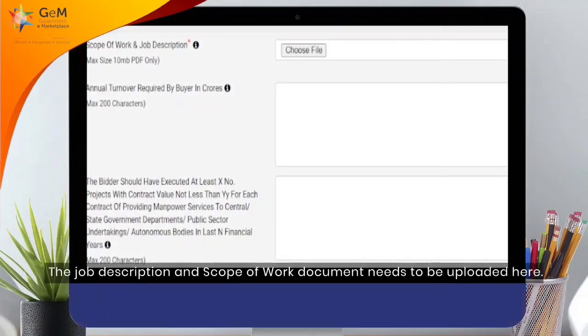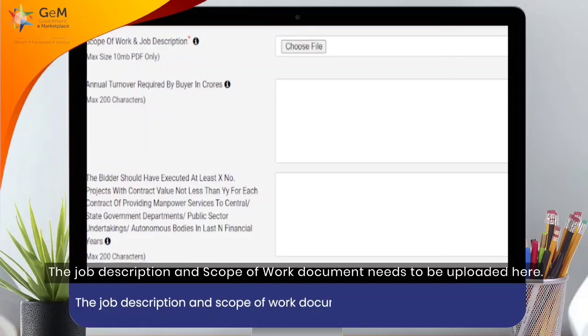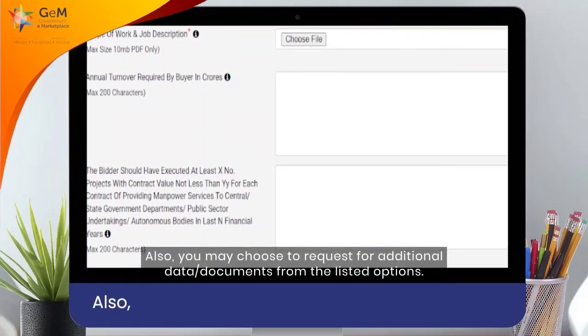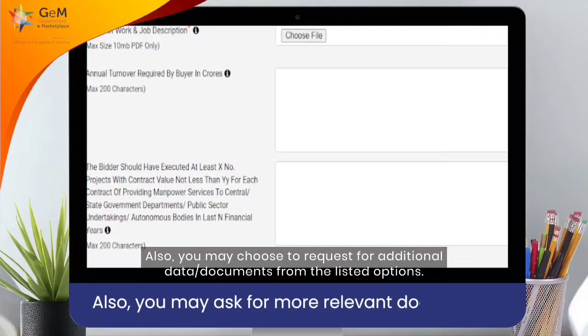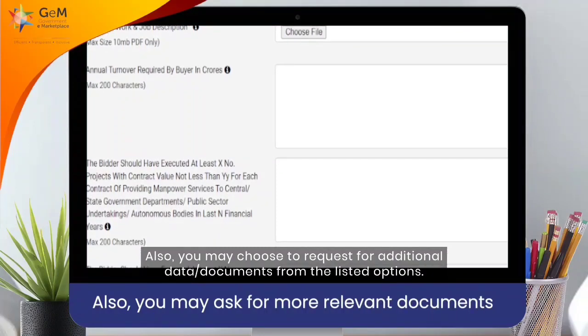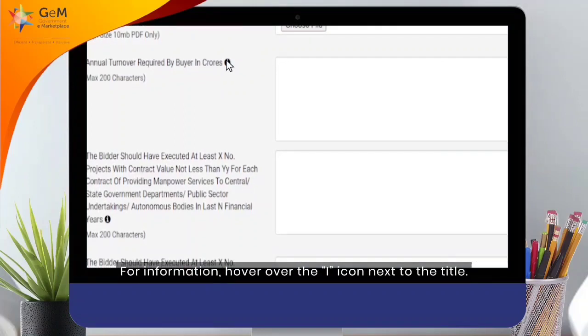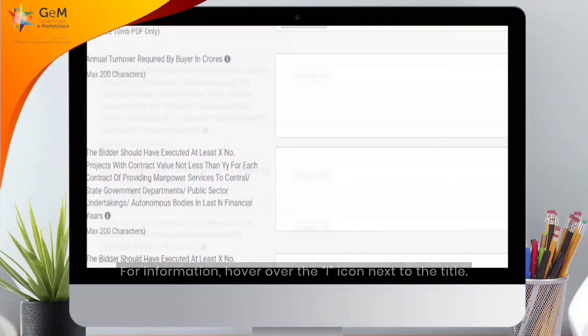The job description and scope of work document needs to be uploaded here. Also, you may choose to request for additional data or documents from the listed options. For information, hover over the eye icon next to the title.